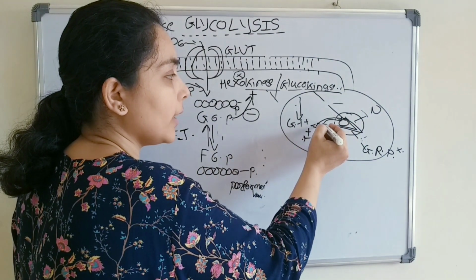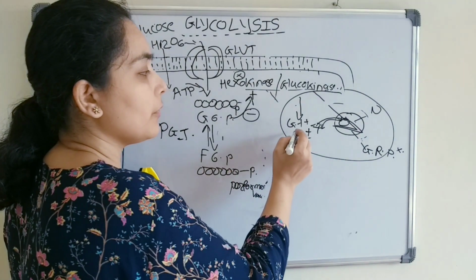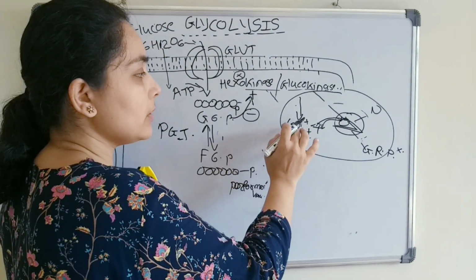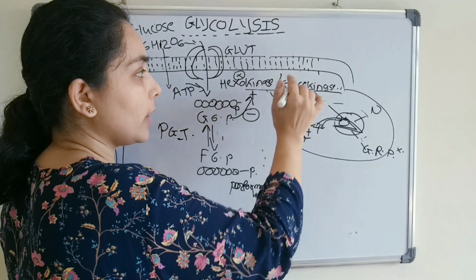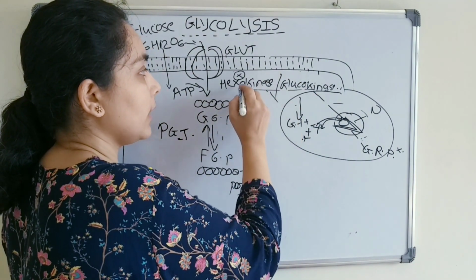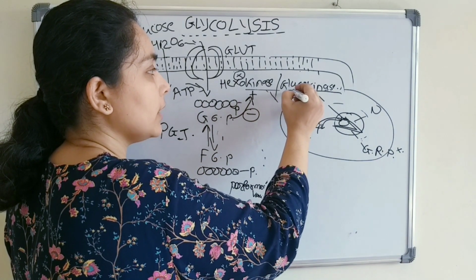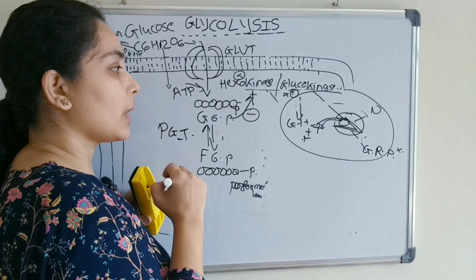So glucokinase will come out and phosphorylate, right. That means glucose is also the positive regulator for glucokinase, like hexokinase.